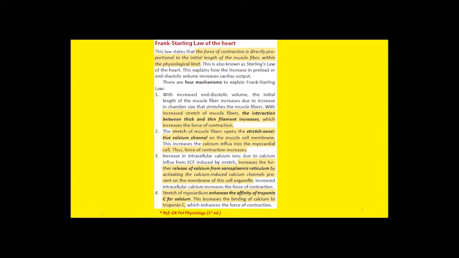So when blood enters the right atrium of the heart, this increased amount of blood will cause greater interaction between the thick and thin filaments of the heart, and this interaction will cause excessive stretch of the cardiac muscle, especially the right chamber of the heart. The greater the stretch, the greater will be the force of contraction.